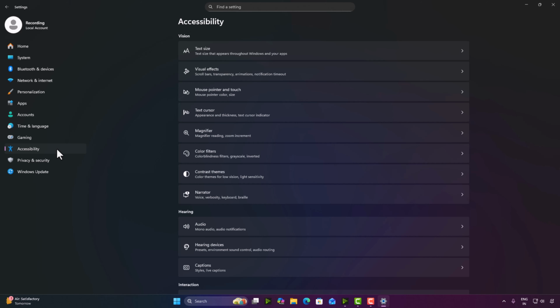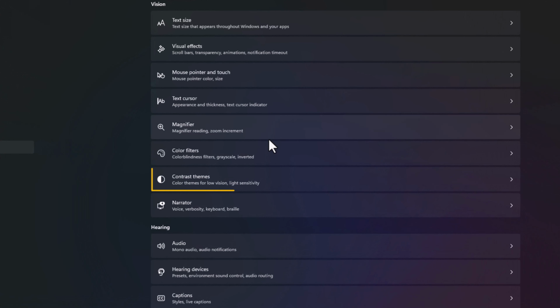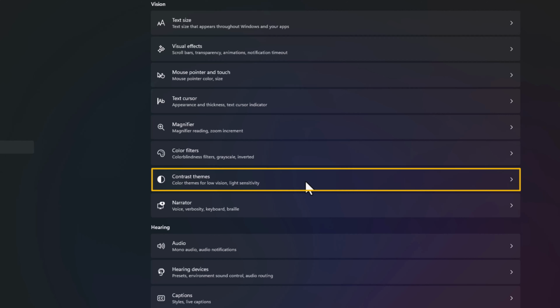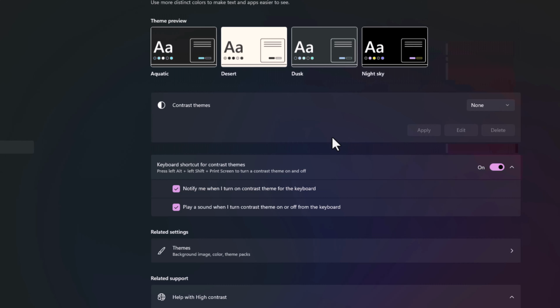Now click on Contrast themes, and then simply click on Night sky. Simply click on it and then select Night sky, and boom, this gives you an even deeper black and makes your windows pop.